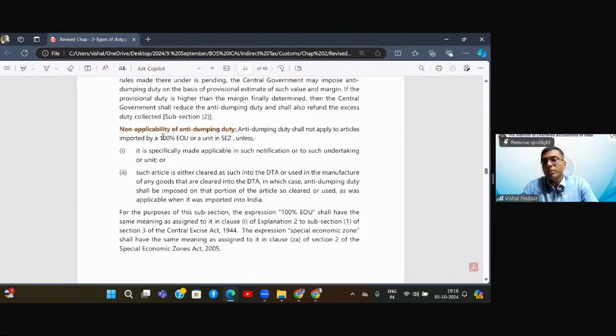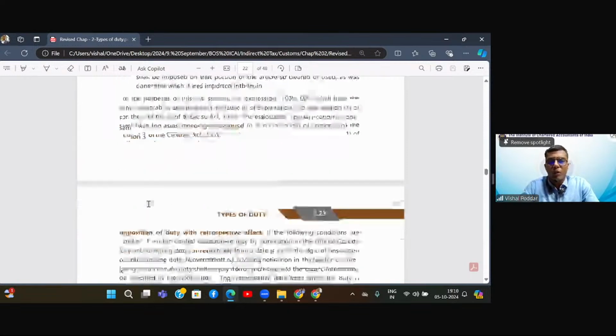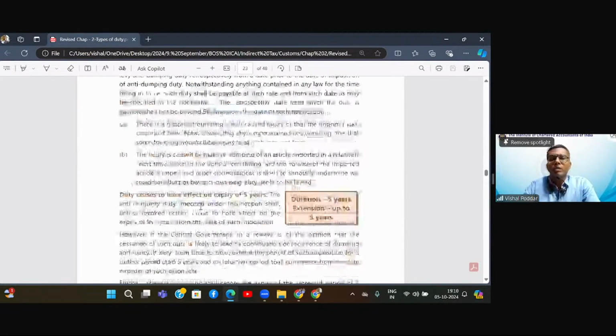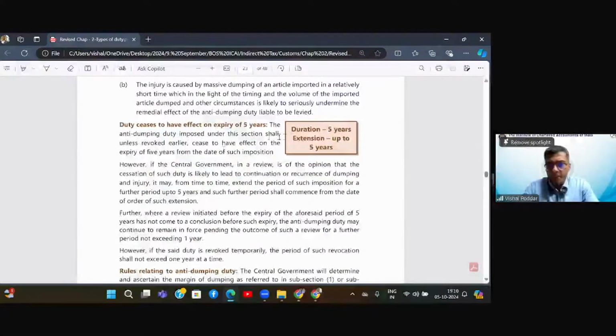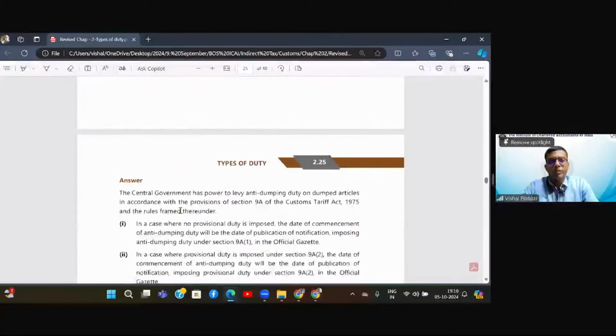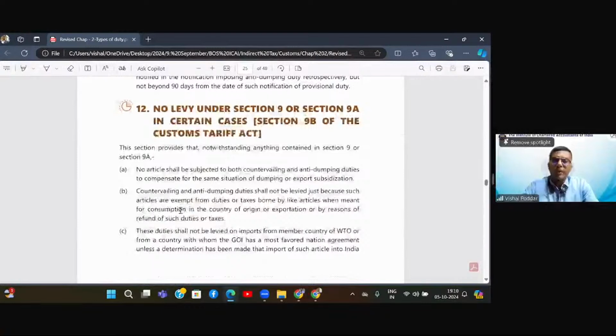Again, in case where goods are imported by SEZ or EOU, anti-dumping will not apply. Again, retrospective application. You'll find that points are similar because we are reading the same thing, only the nature or the reason for levying this duty has changed. Again, the same point, initially levied for the first 5 years, and then if required, extended for a further 5 years. Fine. So this is all about anti-dumping duty.